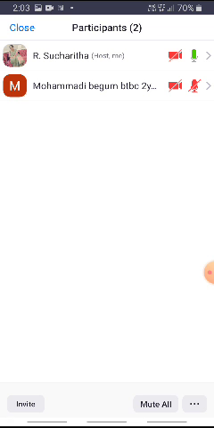Then script or print that is impossible or hard to read is called illegible. Not fit or qualified is called ineligible.